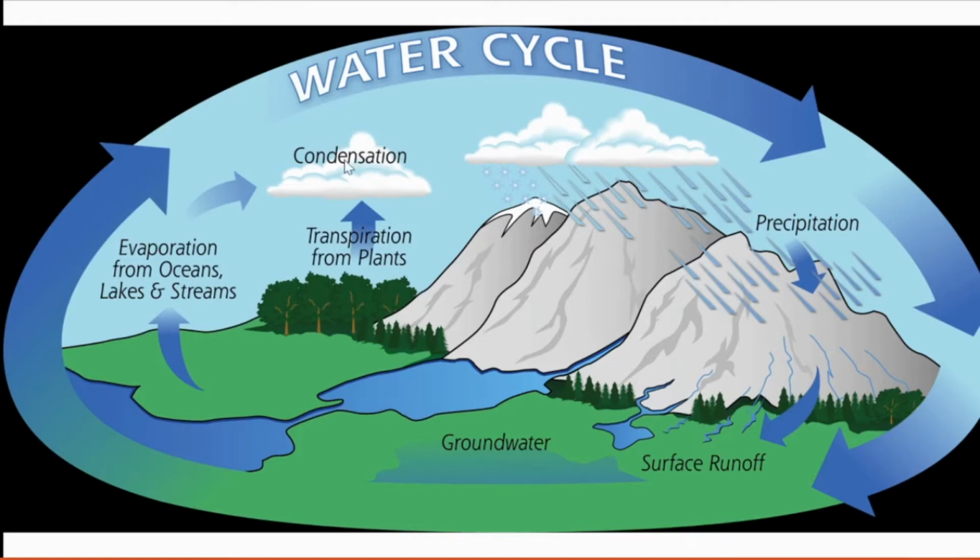And later they precipitate. Precipitate means it cools and comes down again as rain, that is precipitation. So important processes, one is evaporation, then next is precipitation.